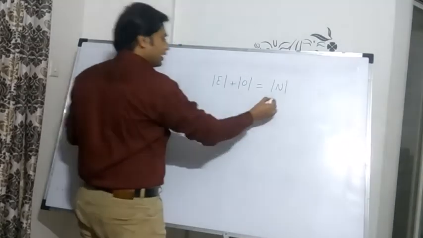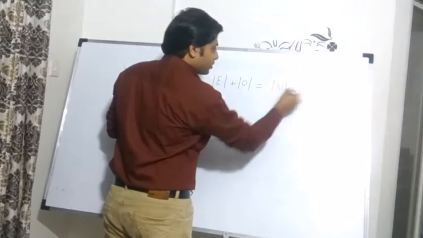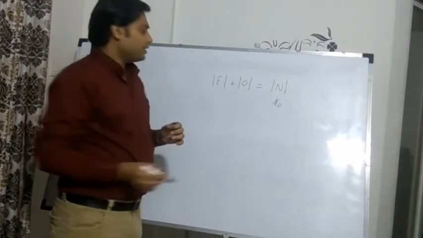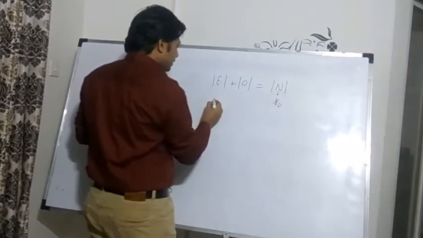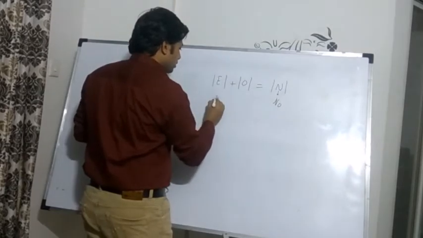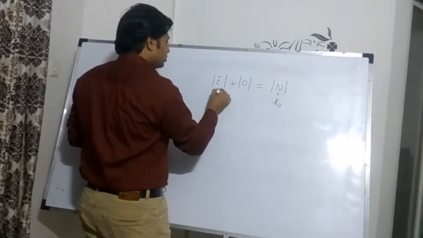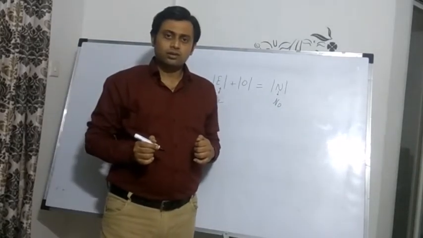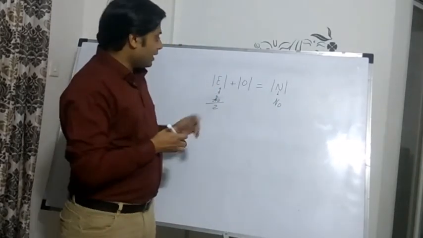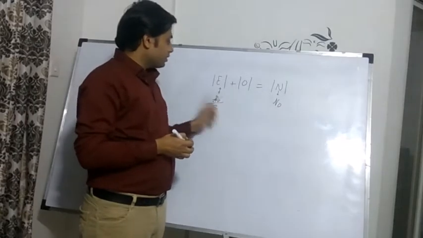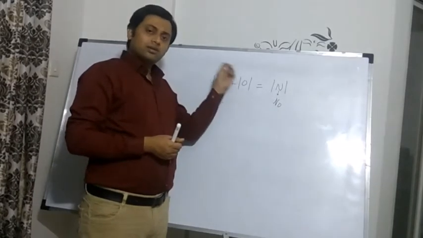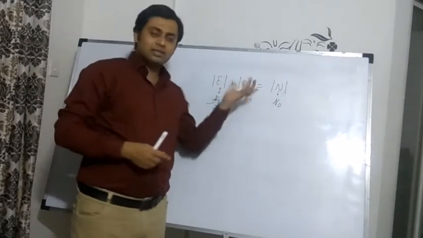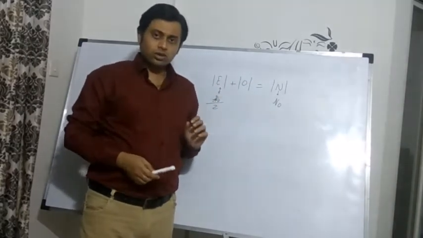So the number of even numbers and the number of odd numbers are half of the natural numbers. If aleph 0 is the cardinality of N, as we now know, then maybe aleph 0 by 2 should be the cardinality of even numbers. So our intuition says that there are exactly half as many even numbers as natural numbers. Let's find out whether this is true or not.